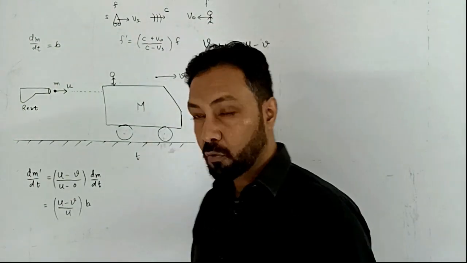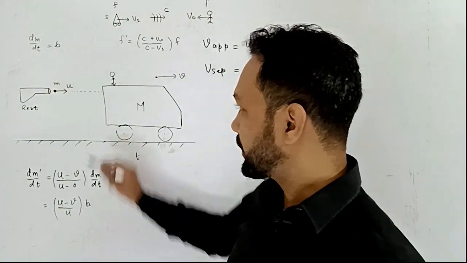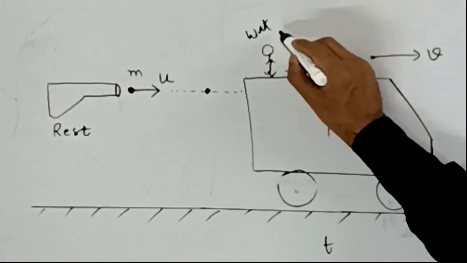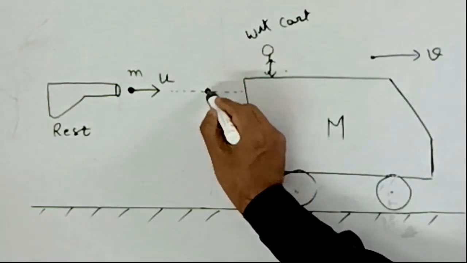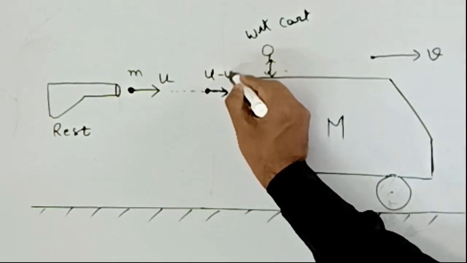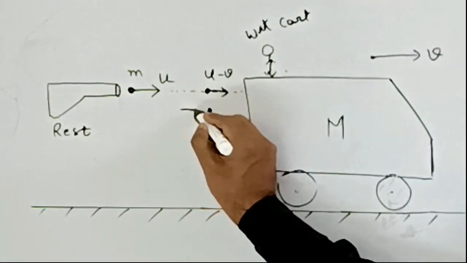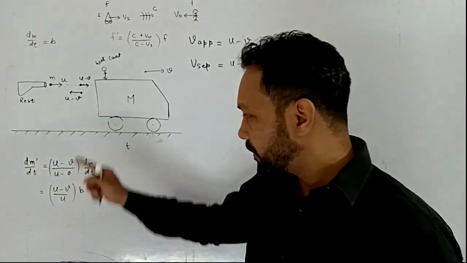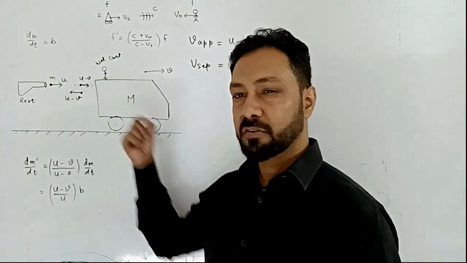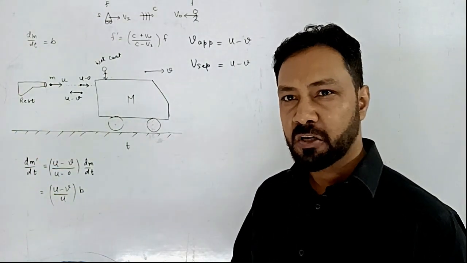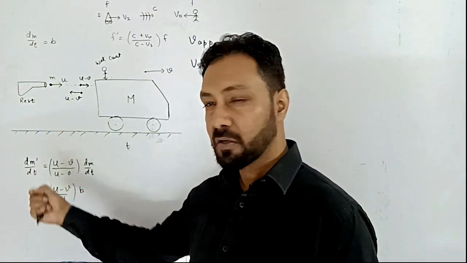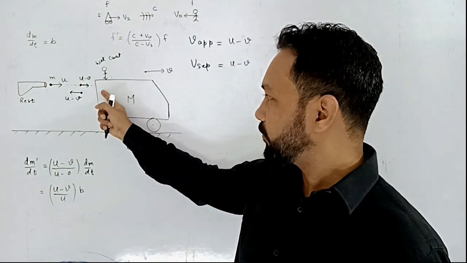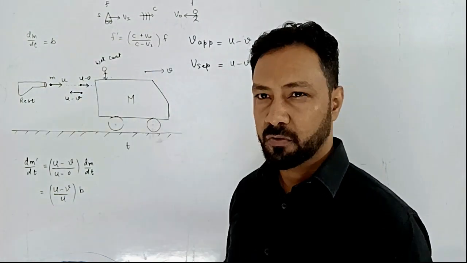So according to this observer, with respect to the cart, the bullets are coming with velocity u minus v, and with respect to the cart, bullets are leaving with velocity u minus v. So in dt time, dm dash mass is striking. So the change in momentum of dm dash mass in dt time would be dm dash into the change in velocity. With respect to this, the change in velocity is twice of u minus v.